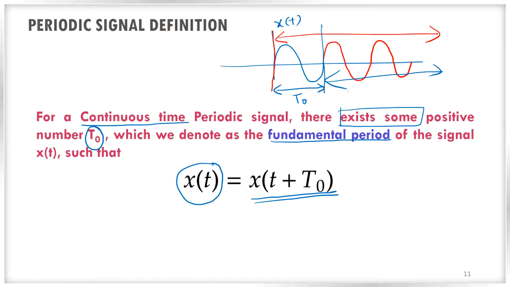So that is the meaning of this equation. x of t, the signal, is equal to x of t plus t0. If you shift t0, the fundamental period, and if you look into the signal, it appears that the same signal exists there. So that is the meaning of the periodic signal. So that is the definition. For a continuous time periodic signal, there exists some positive number t0 which we denote as the fundamental period of the signal x of t, such that x of t is equal to x of t plus t0.